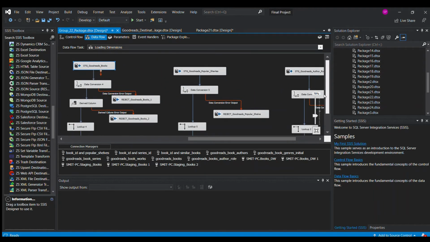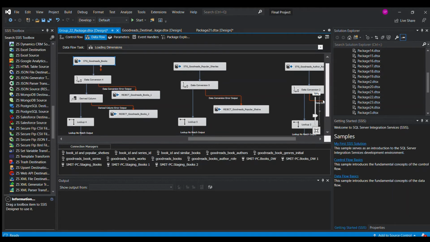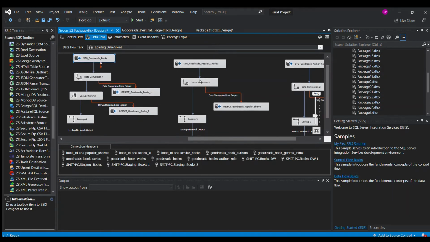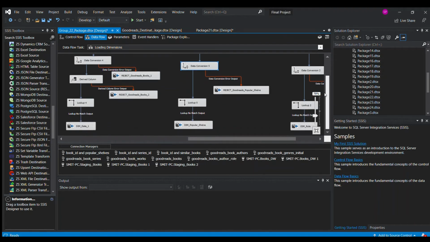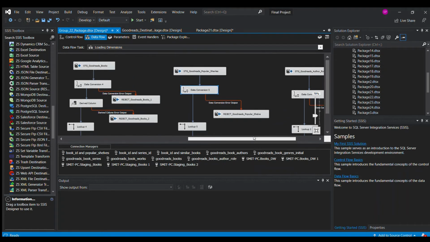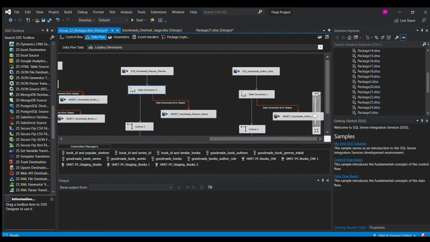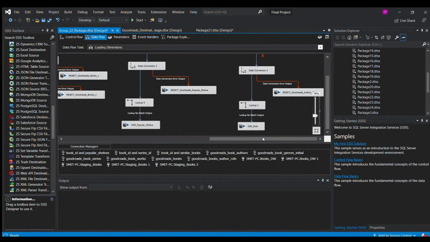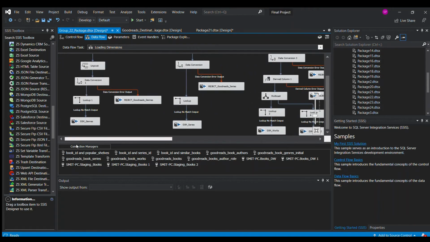Now moving towards the popular shelf. Popular shelf has just two columns. So we take in the shelf name and shelf count, we convert it into our required data type, and then we load it into the dim popular shelf table. Coming on towards the author role, similarly author role also has two columns. So we take in those two columns, and we load it into our dimension tables, into the dim role dimension table. So that was our first step for loading the dimensions.